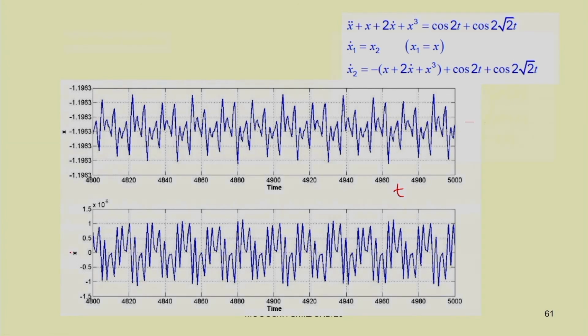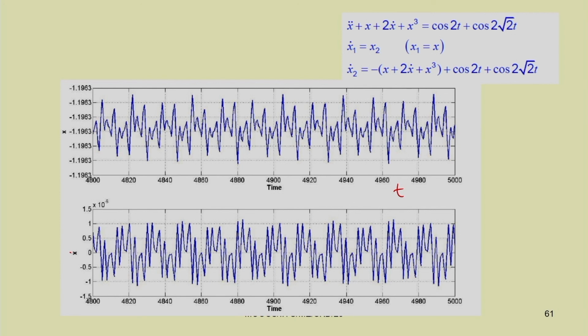From that, we can plot the phase portrait and the time response, and the Poincare section. This is given as an assignment to you, to plot the phase portrait and the Poincare section of this system. You can see how to draw this Poincare section.